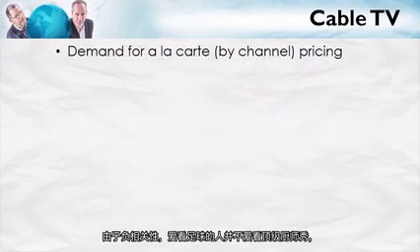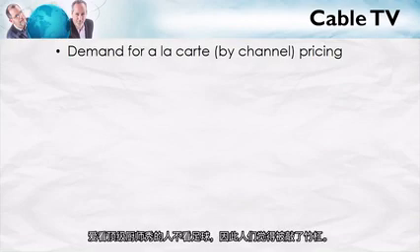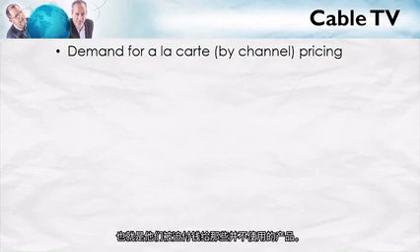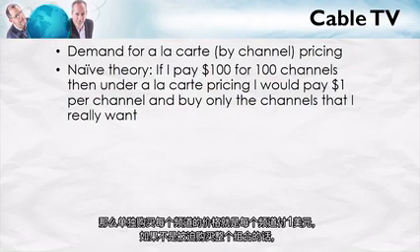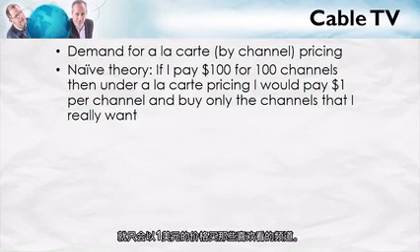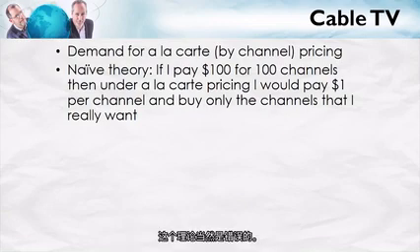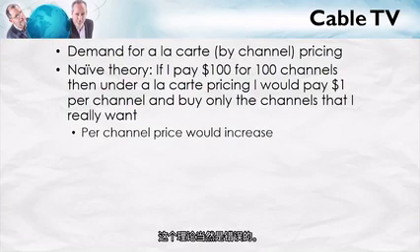Because of negative correlation, people who watch football are not watching Top Chef, and people watching Top Chef are not watching football. So some people feel that they're being ripped off, that they're being forced to pay for something that they don't use. And there's kind of a naive theory that if I'm paying $100 for 100 channels, then under a la carte pricing, if only I wasn't forced to buy the package, I'd be paying $1 per channel, and I'd buy only the channels that I really want. But of course that theory is wrong. The per channel price would increase, and would likely increase rather dramatically.